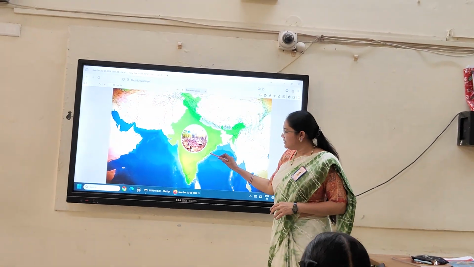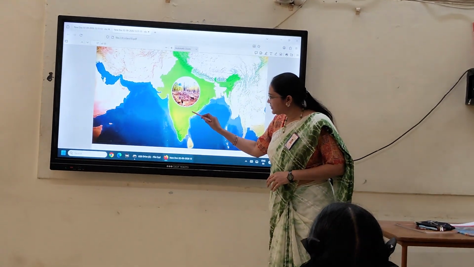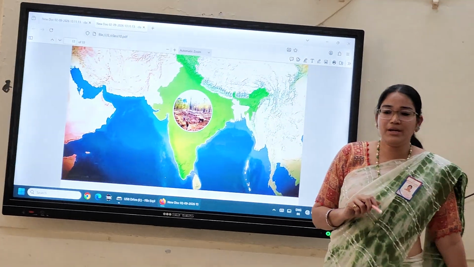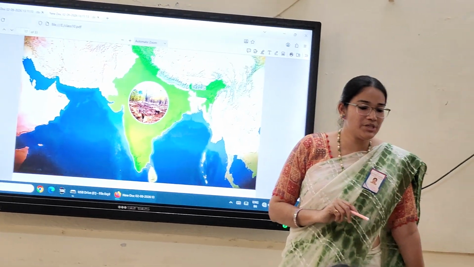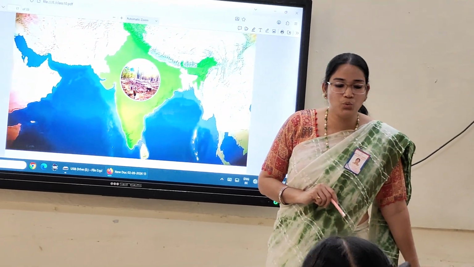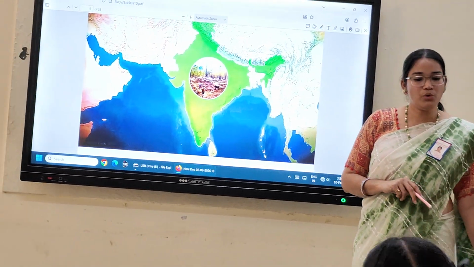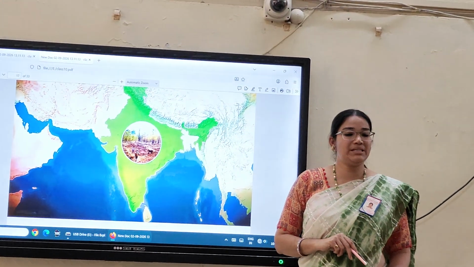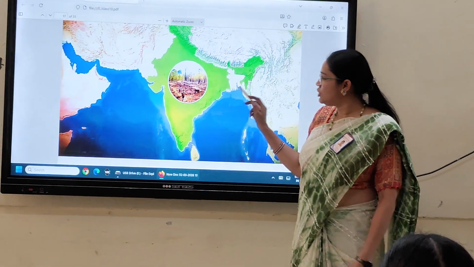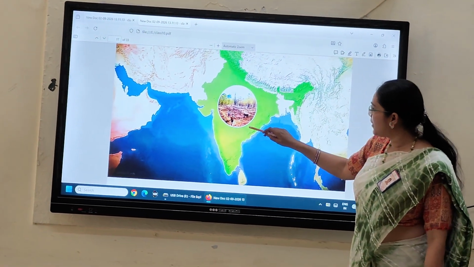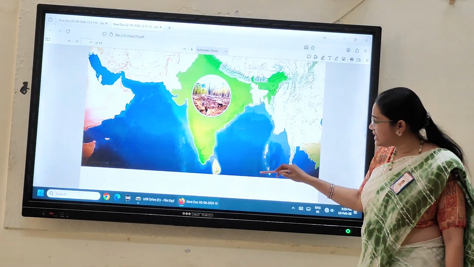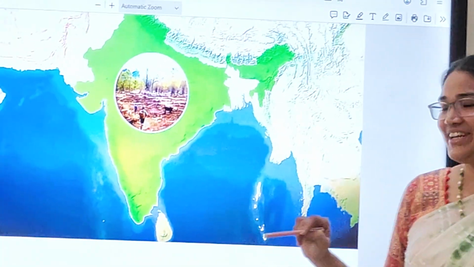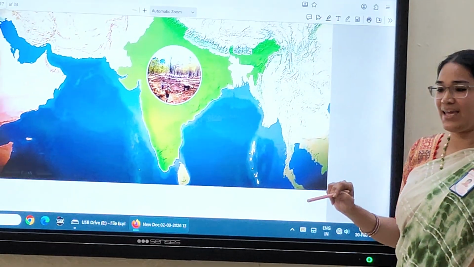Over. Next. Which state is this? Very good, Andhra Pradesh. So in Andhra Pradesh also slash and burn agriculture is practiced. In Andhra Pradesh we call this Podu, P-O-D-U, Podu or Penda, P-E-N-D-A. Podu or Penda. Okay. Next we'll move on to Andaman and Nicobar. Already we have seen Andaman and Nicobar. Do you remember? What is it? Dipa. Very good. Dipa, D-I-P-A.